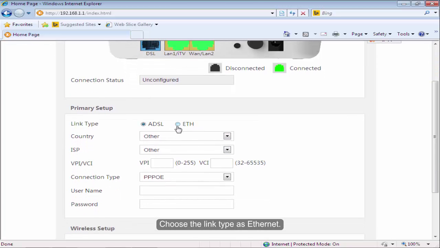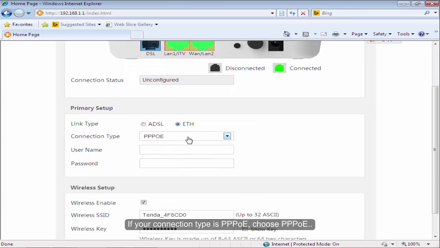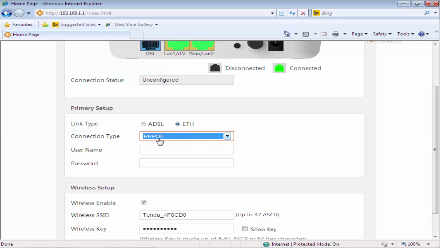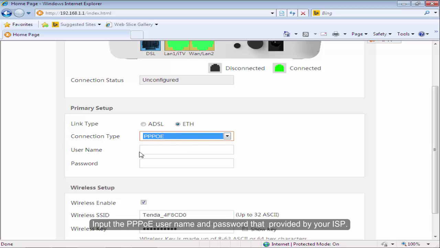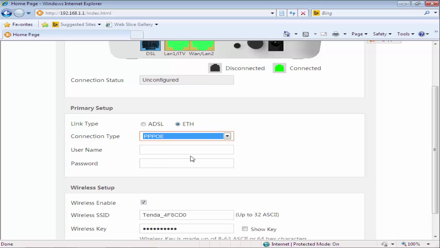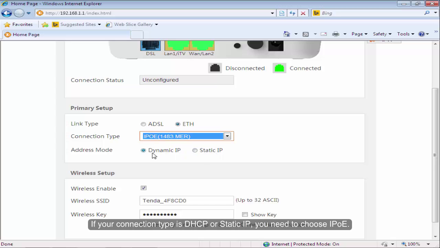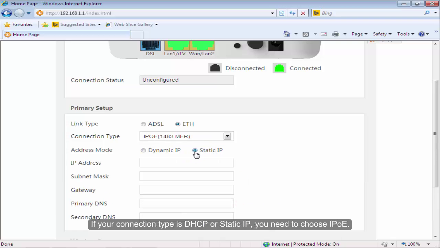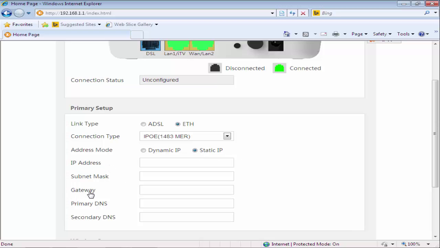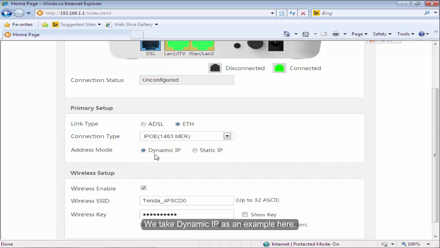Choose the link type as Ethernet. If your connection type is PPPoE, please choose PPPoE. Input the PPPoE username and password that provided by your ISP. If your connection type is DHCP or static IP, you need to choose IPoE. We take dynamic IP as an example here.